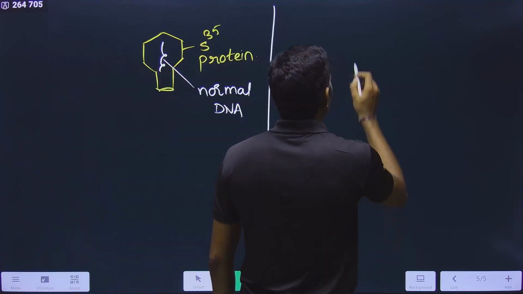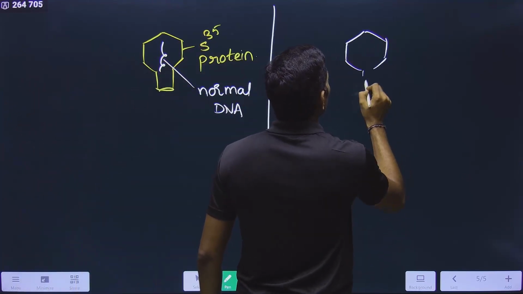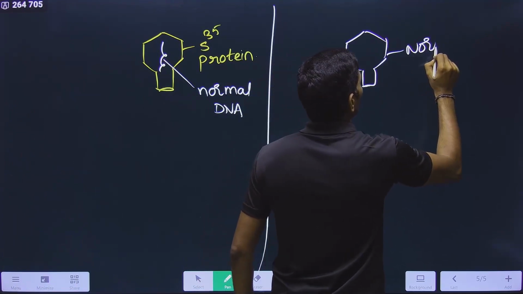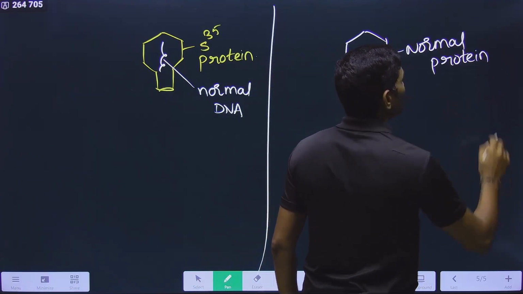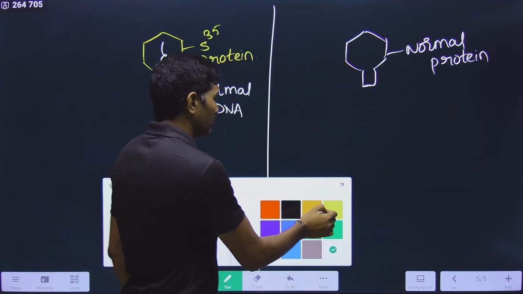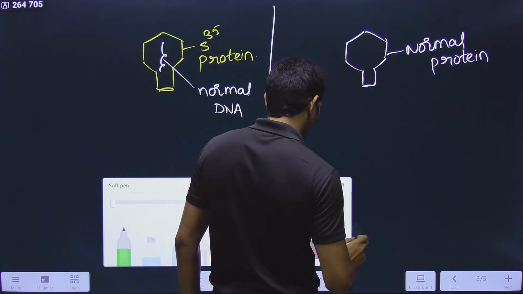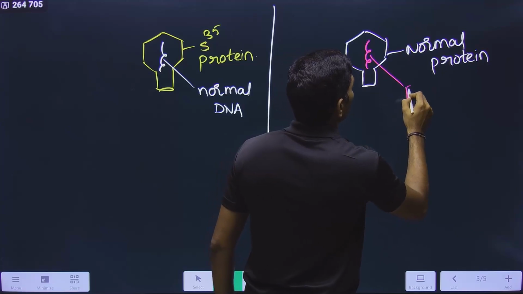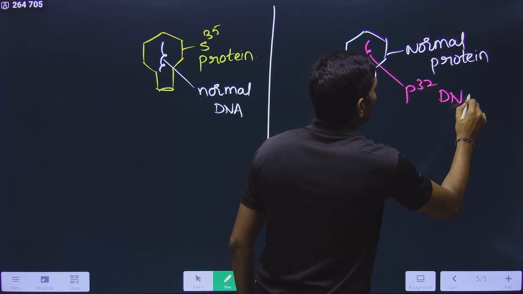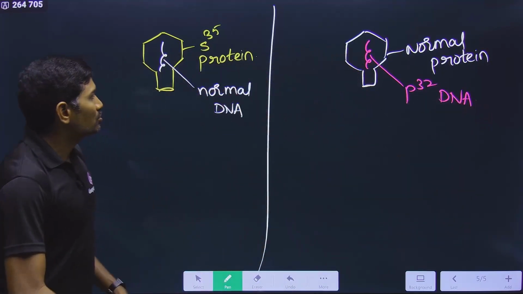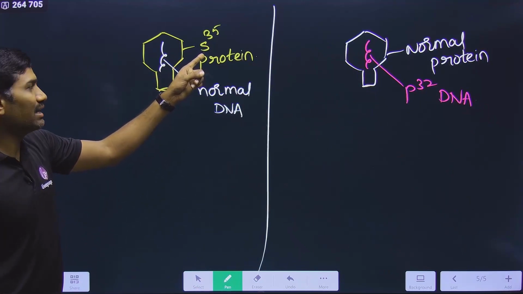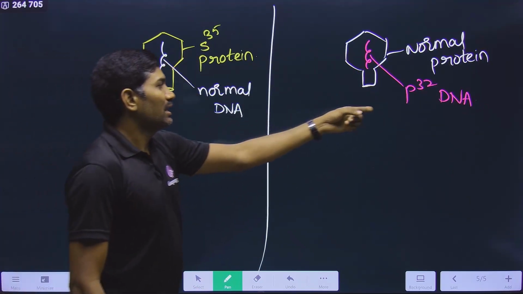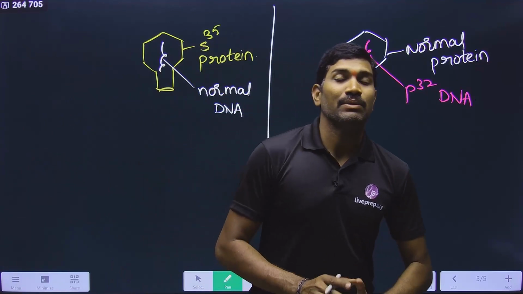But in the other case, the protein coat is normal. So this is the normal protein coat. That means radioactive labeling is not done here. But it should have radio labeled DNA. Understood or not? So here directly I am giving you the conclusion. For the protein coat, what was the radioisotope that they have used? S35 used. And here for DNA labeling they use P32.